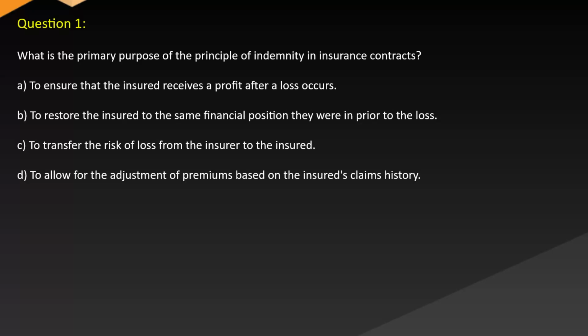Question 1. What is the primary purpose of the principle of indemnity in insurance contracts? A. To ensure that the insured receives a profit after a loss occurs. B. To restore the insured to the same financial position they were in prior to the loss. C. To transfer the risk of loss from the insurer to the insured. D. To allow for the adjustment of premiums based on the insured's claims history.